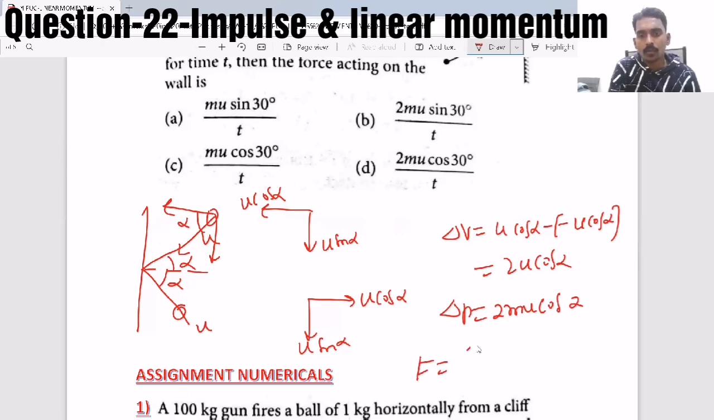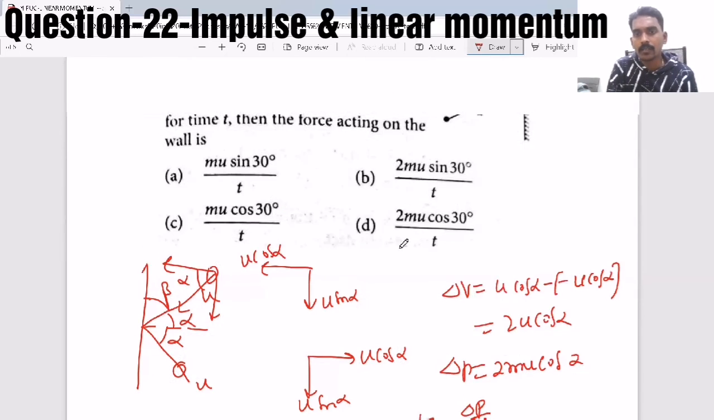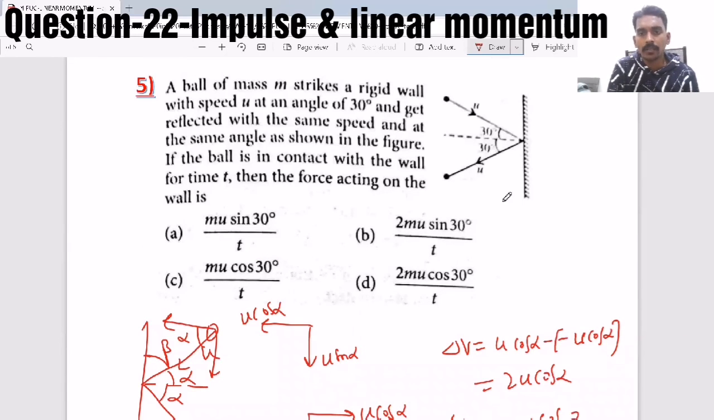Now if they ask for force, force equals delta p by delta t. And if they give the angle with the surface, say beta, then instead of cos, sin will come. So if they give the angle with the normal, cos comes. With the surface, sin will come. But here they have given it with the normal. So what will be the answer? 2mu cos 30 by t. So option D will come.